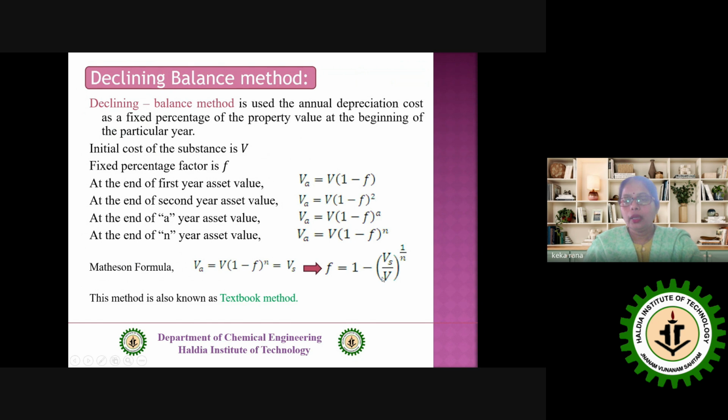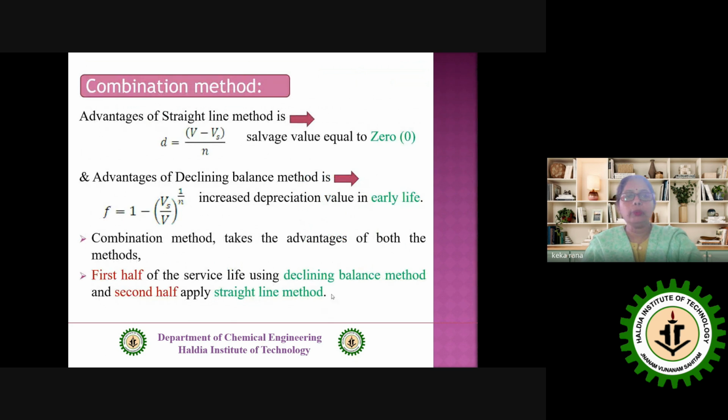And that is the working formula for this declining balance method, also known as the Matheson formula or textbook method. Okay, now go for the combination method. Now why does this actually arise? Because we find that the straight line method and declining balance method have some advantages and also some limitations.